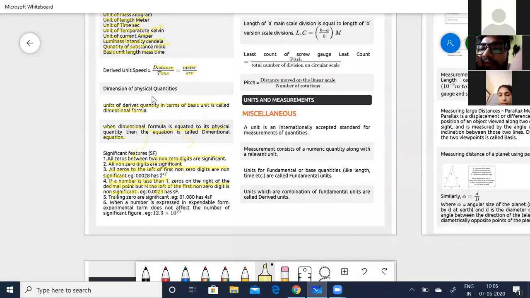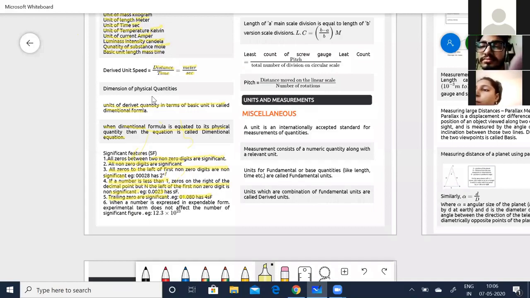And then again, the fifth point is trailing zeros are significant. Like, for example, 1.080. You can say it has now got 4 significant figures.